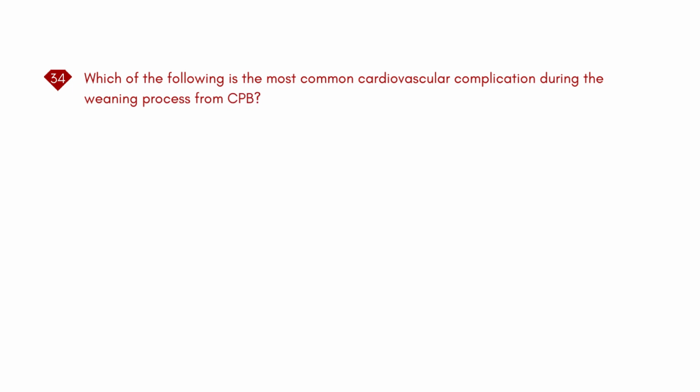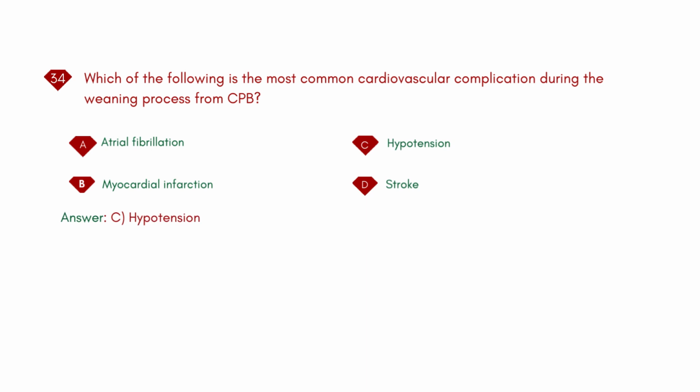Which of the following is the most common cardiovascular complication during the weaning process from CPB? A. Atrial fibrillation. B. Myocardial infarction. C. Hypotension. D. Stroke.